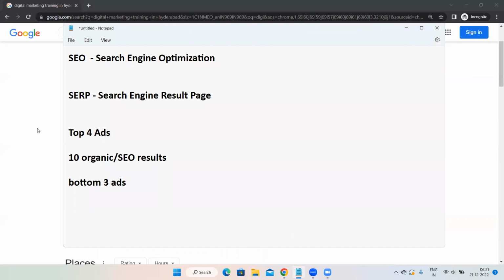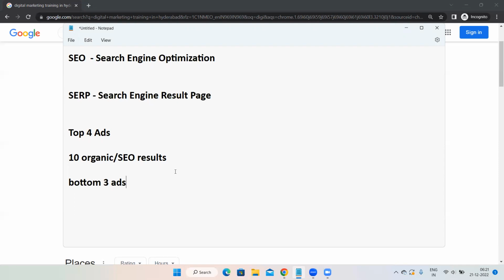Now, for some keywords, you might not even see advertisements, so don't wonder why it is not appearing. This is a general SERP layout. When some student goes to an interview and someone asks them the layout of SERP, this is what they need to tell. But it does not mean every time this is the structure. Sometimes it changes.